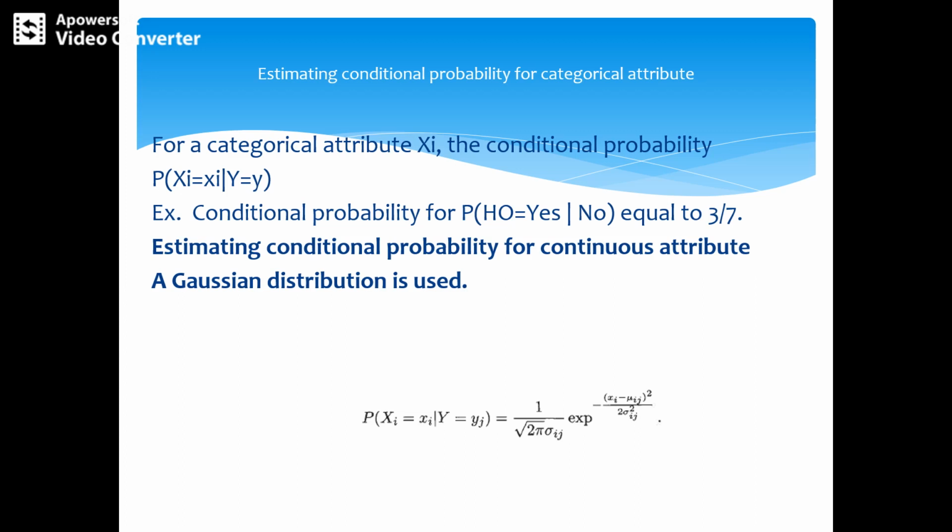So P(Xi = xi | Y = yj) is 1 upon the square root of 2 pi sigma_ij, times exp of minus (xi minus mu_ij) whole square divided by 2 sigma_ij square. Here the parameter mu_ij can be estimated based on the mean of Xi over all the training records that belong to the class. Similarly, sigma_ij square can be estimated from the variance. This is the way we calculate it.